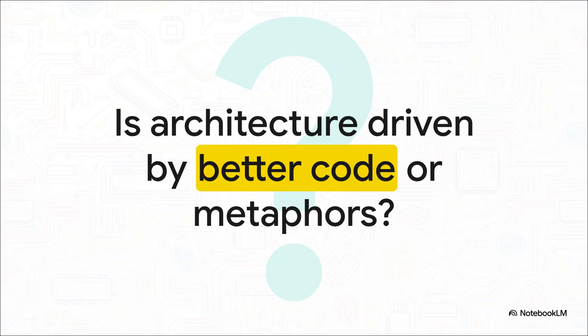So, as we step back from the whiteboard today, look at what we've uncovered. We stripped away the biological watershed, the hippocampal replays, and the organic axons, and found incredibly efficient token economies, strict float thresholds, and elegant enum classes. Which leaves us with a pretty fascinating question. Is the future of system architecture driven by better code or by better metaphors?